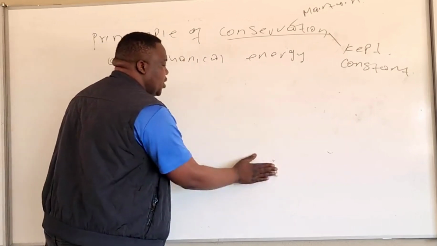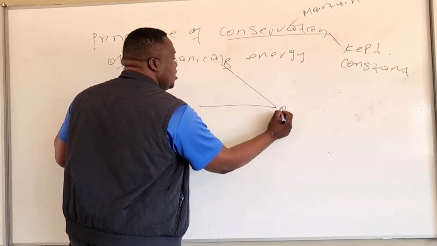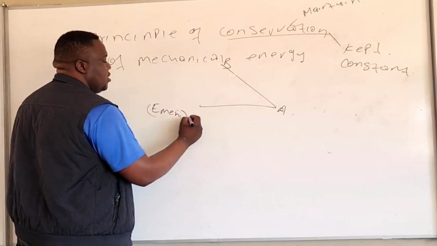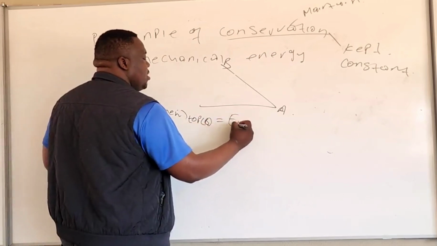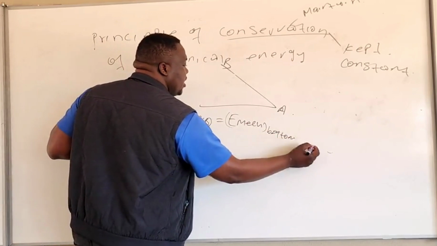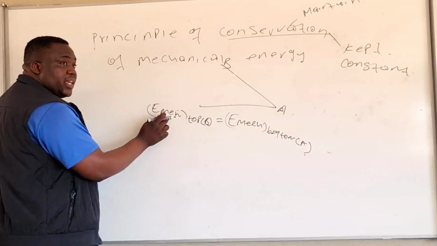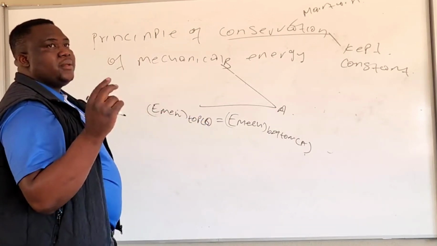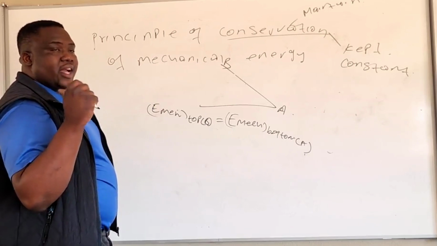Okay, so now, I just represented B and A, saying E_mec top, or E_mec B, is equal to E_mec bottom, which is A. This formula we can further expand. Mechanical energy is gravitational potential energy and kinetic energy.